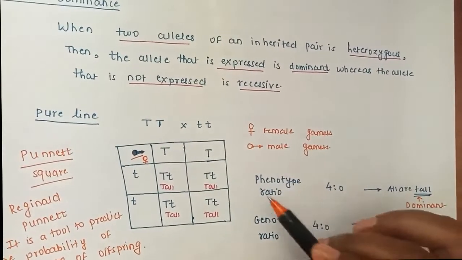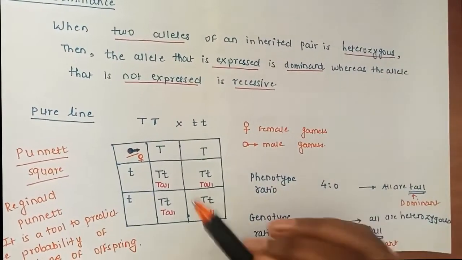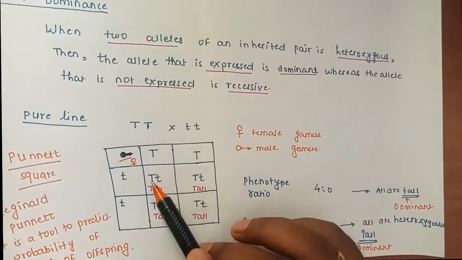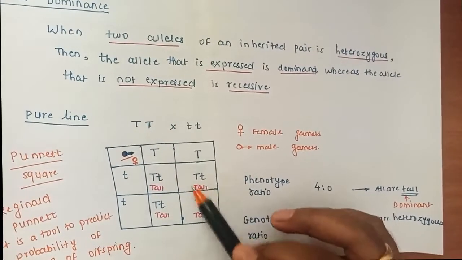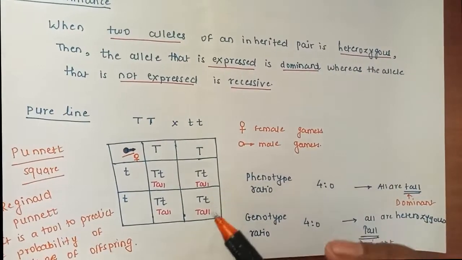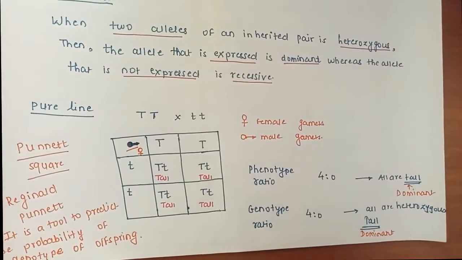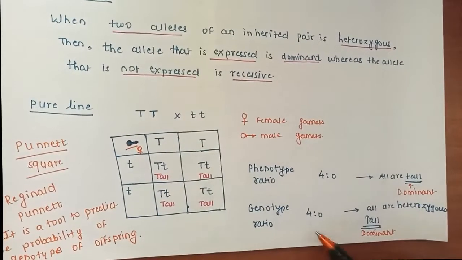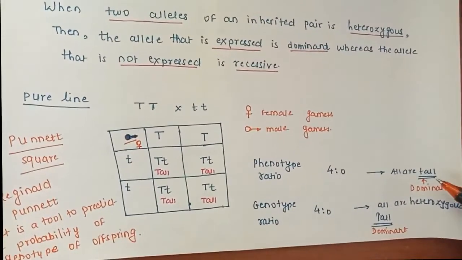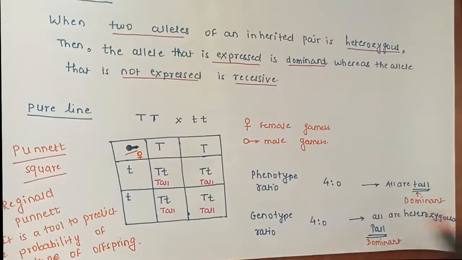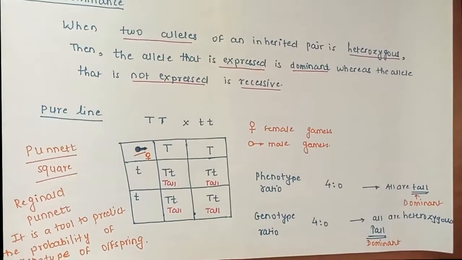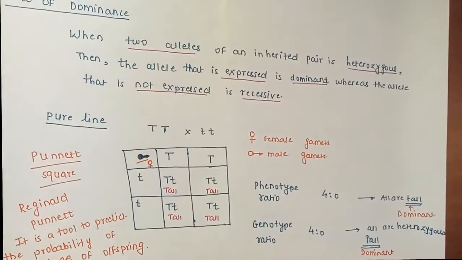The external appearance ratio is called the phenotypic ratio, and for the genotypic ratio, we are looking at the genes or different alleles present in it. Capital T small t is heterozygous because they are different alleles. So all are heterozygous, and there is no homozygous property at all. So again, it is 4:0, and all are heterozygous. In the phenotypic ratio also tall was dominant, and in the heterozygous also tall was dominant. So the law of dominance just explains the dominant characteristics.